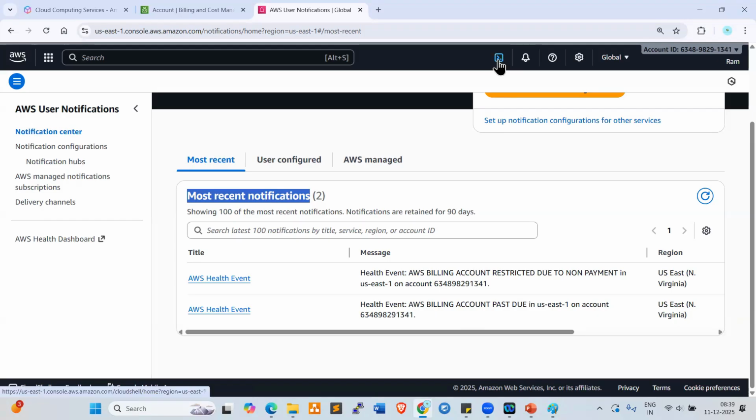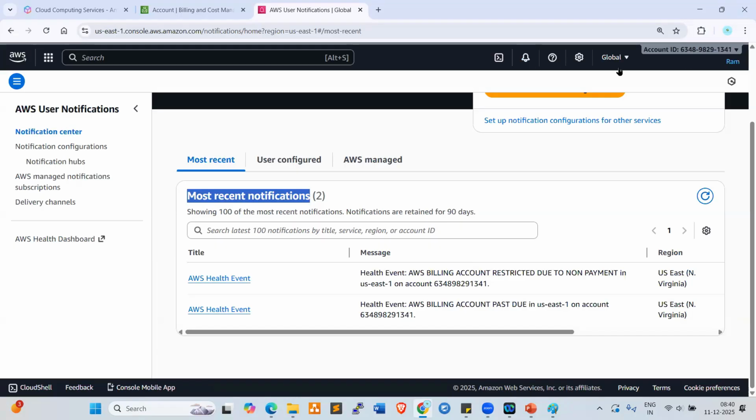Fine. So next one, this is the CloudShell, the command line interface. Currently we connected through the GUI, the graphical user interface. In the same way we can connect through the CLI, the command line interface. Whatever services we are creating in the GUI, the same services you can create in the CLI also.